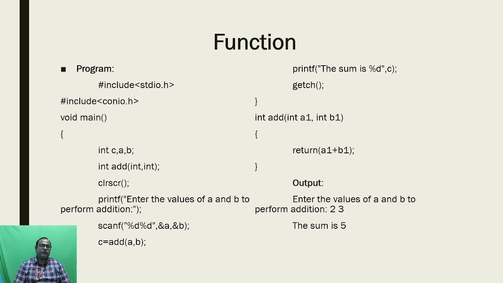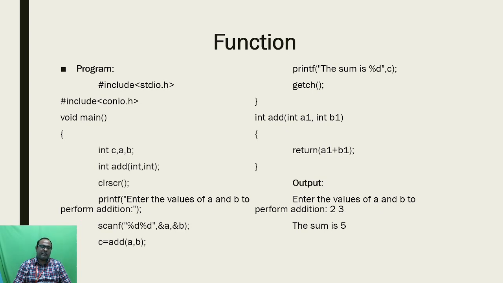After that, I am mentioning three local variables, c comma a comma b. Here I am declaring those variables, and below the variable declaration I have mentioned one function declaration. The name of the function is add, the data type of that function is integer, and inside the function I am using two arguments, integer comma integer. Because I am going to get two inputs, I have mentioned those two inputs inside the function declaration.